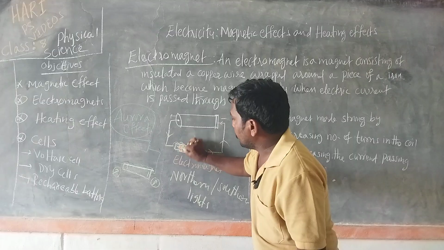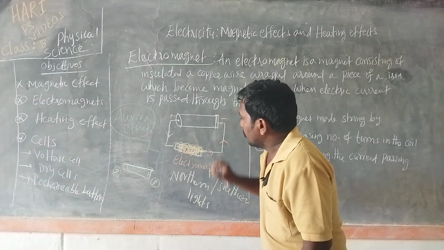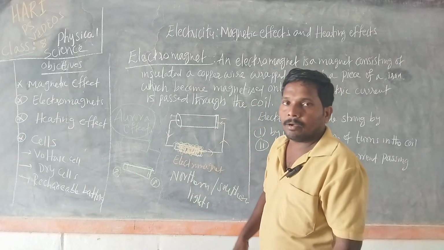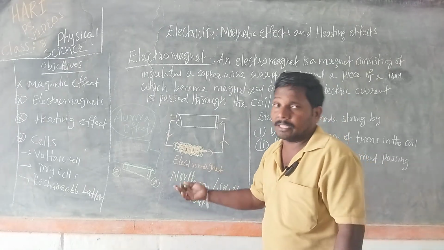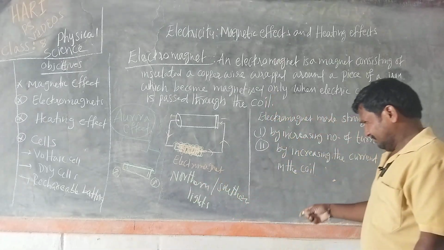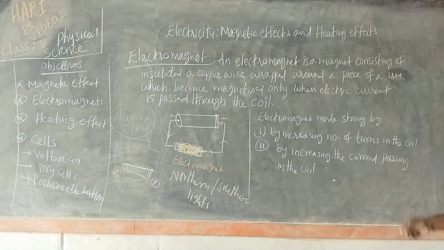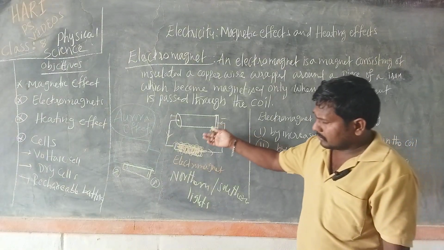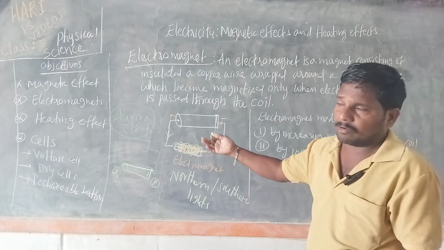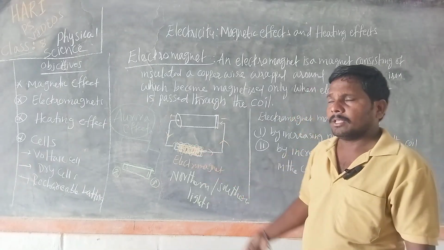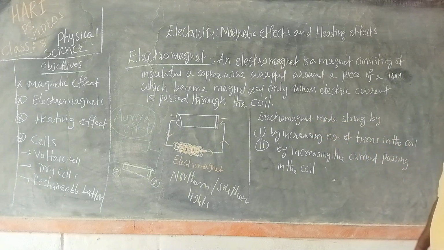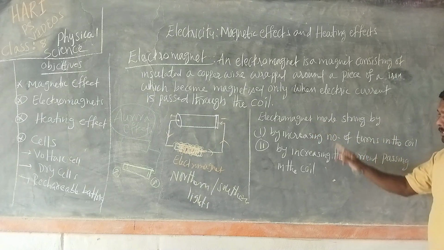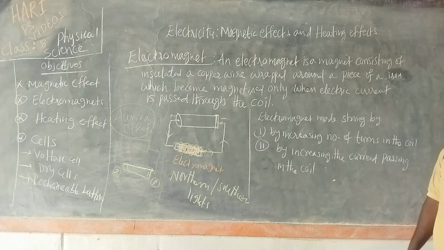When we increase the number of turns, the magnetic strength increases. Or by increasing the current passing in the coil, if we pass more current in the coil, the strength of the electromagnet becomes stronger.